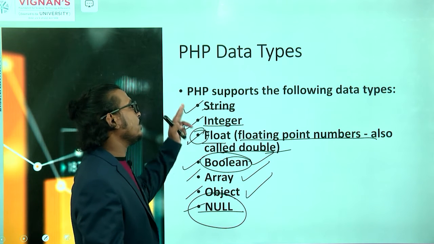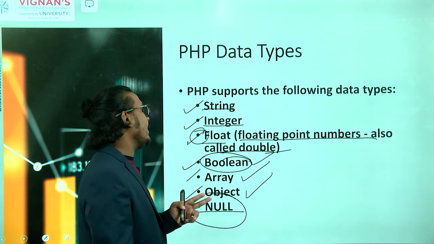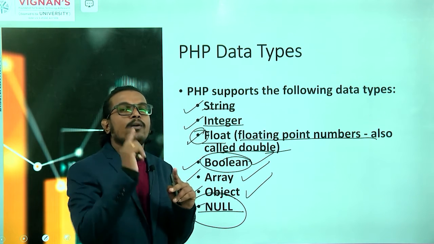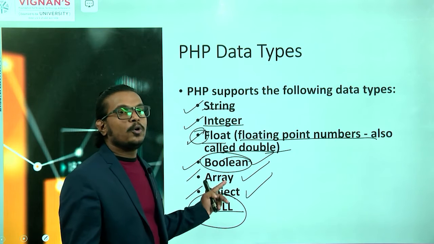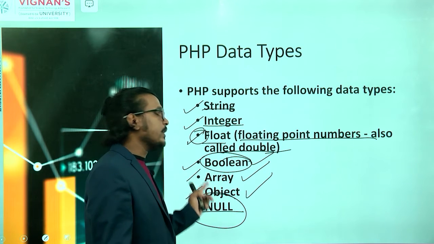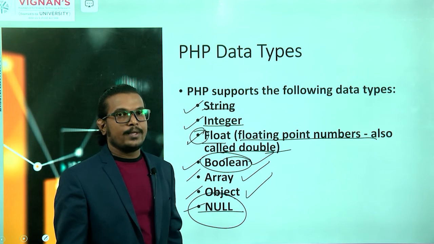So finally this particular PHP supports the string data type, integer data type, floating value. In this floating value, double and float values come under only one category. Next one is the boolean values. Next one is the array data. Array also it supports. Object concept also it supports, and null values also.